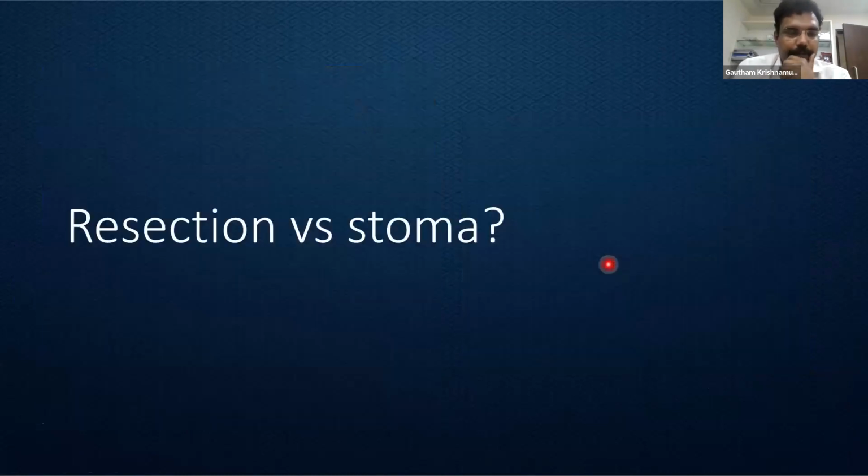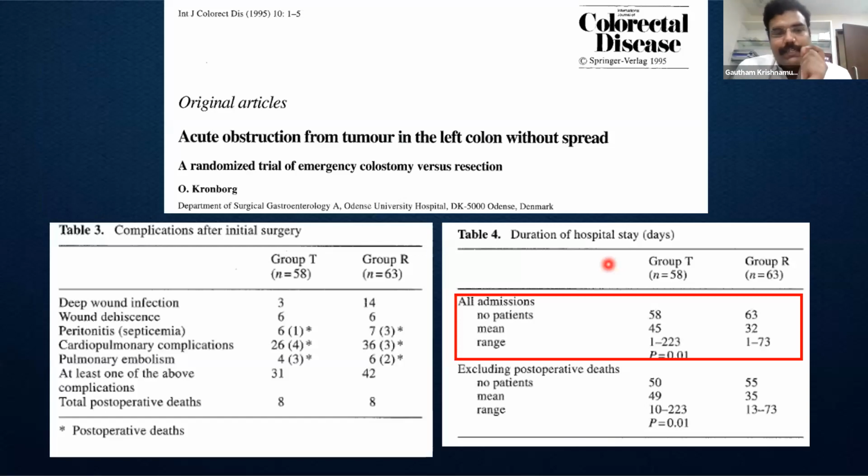So how do we proceed? Whether we need to just do a stoma and come out, or we need to resect. That is, either we need to look at a diversion stoma, or should we resect the primary. Whenever the lesion is resectable, and if it doesn't involve a pelvic dissection, I think the first choice should always be resection. The reconstruction, again, as I said, is up to the surgeon's judgment, whether the primary anastomosis is made, or the two ends of the resected bowel are brought out as stomas, or a Hartmann's is performed.